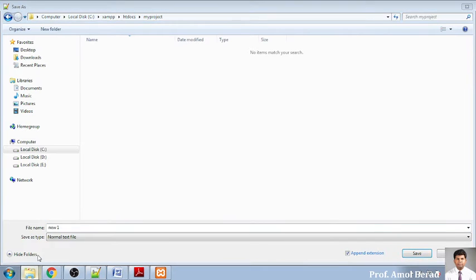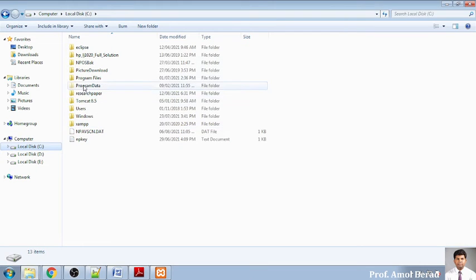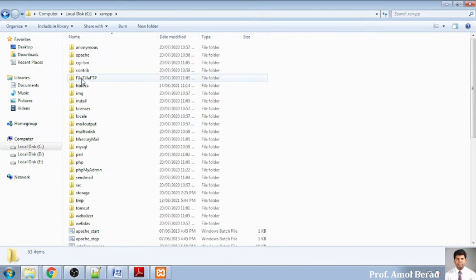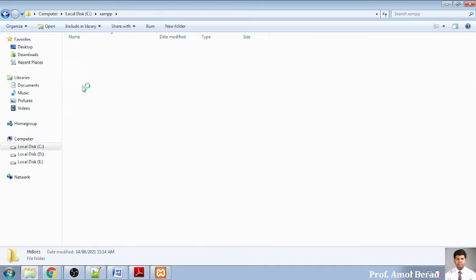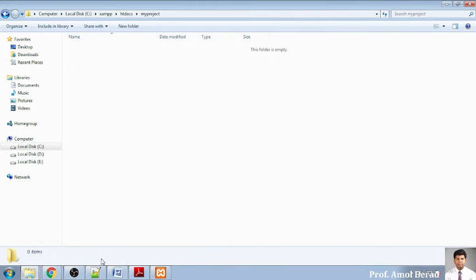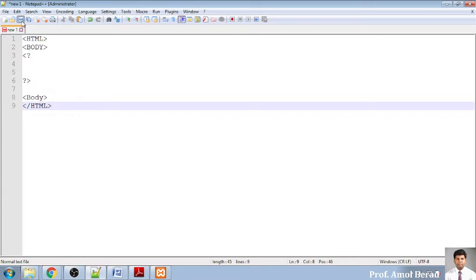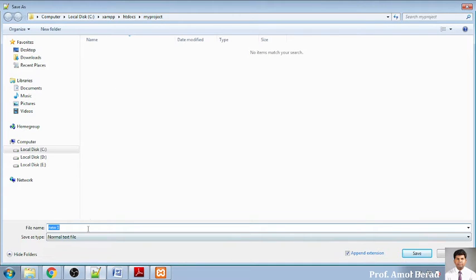Let it be, I will move to my project folder. I have already created a lot of folders. So on C drive, I'll be moving to XAMPP and into htdocs, and here I have created one project called my project. I'll just remove this file, and here I will be saving this file. Okay, so the code will be saved into my project, and the name will be welcome dot php. This is the extension you have to add, that is .php, and save that file.